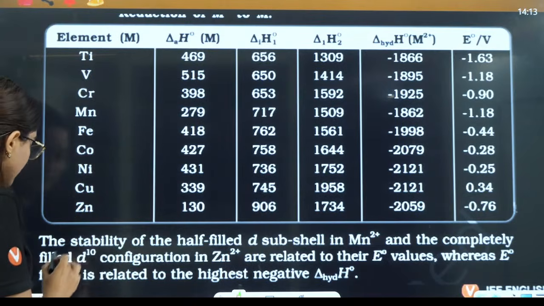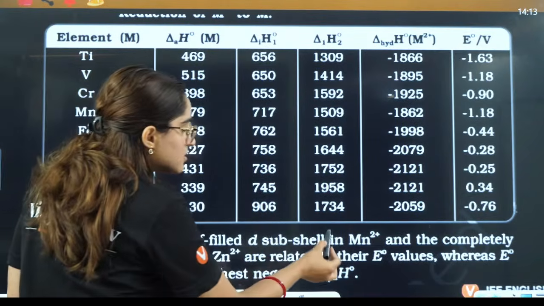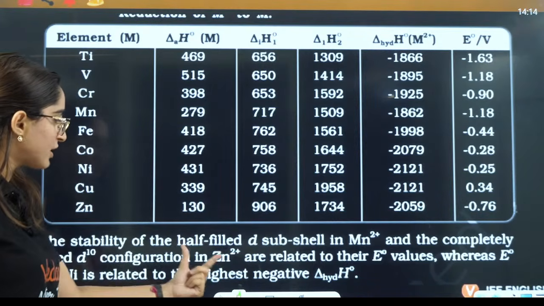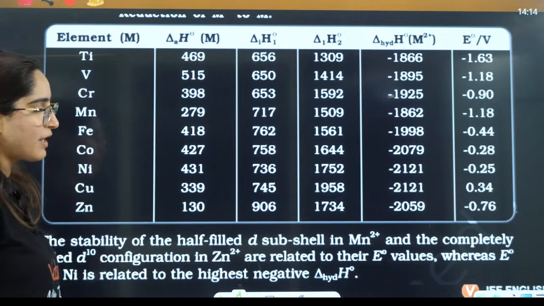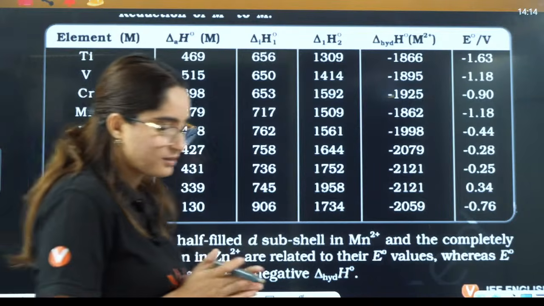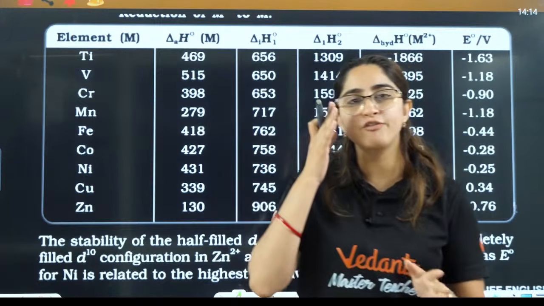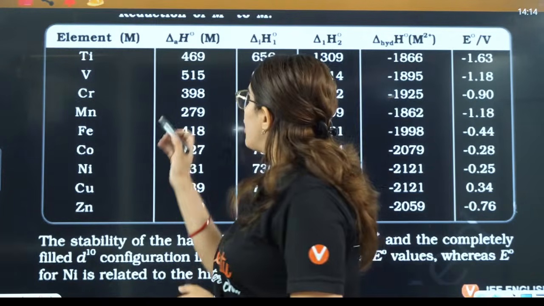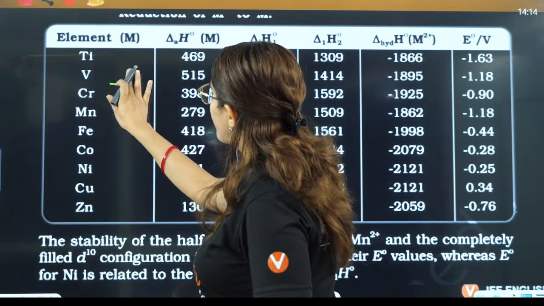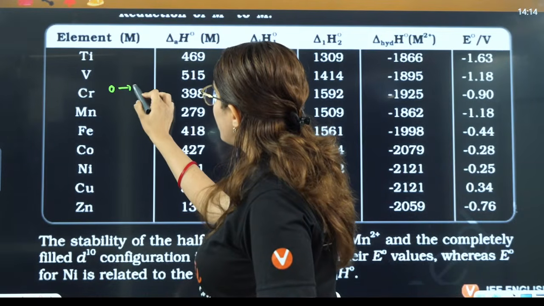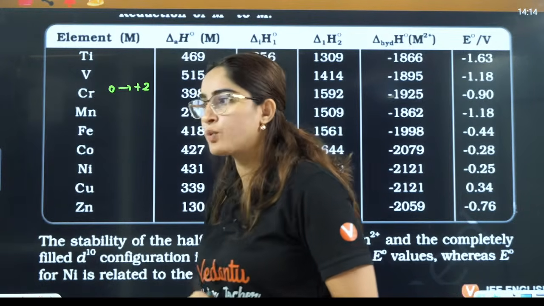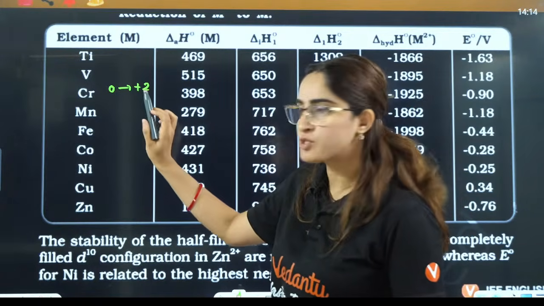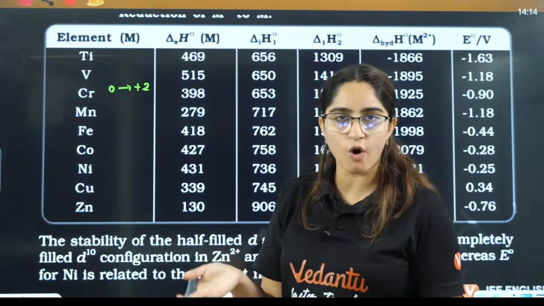Now, in this case, they ask you 2-3 questions, and I am giving you 2-3 lines. They ask you: the stability of the half-filled d orbital in manganese and the completely filled d configuration of zinc are related to their E0 value. So just simply remember this one thing. If you are getting converted to a more stable oxidation state, for example, from 0 to +2, it is getting converted to a stable oxidation state, right? That means here 0 to +2 is oxidation, an increase in oxidation number.